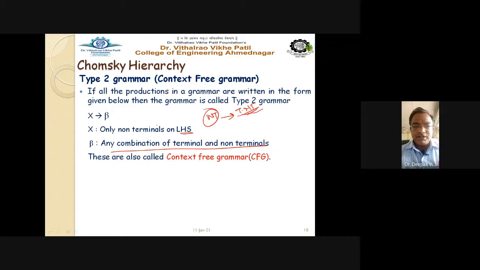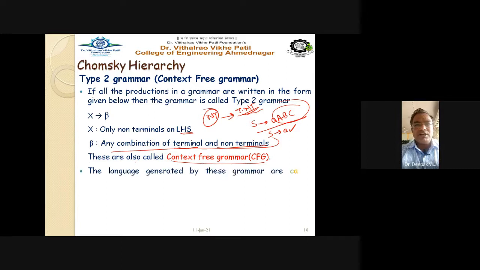But on the right hand side, one can say that the restrictions are now released to some extent. These are also called the context free grammar, that we have already seen. So you can have S gives A, B, C. Yes, it is a context free grammar. Or you can have S gives A. It is also a type of context free grammar, right? So any combination of terminals and non-terminals is possible on the right hand side.